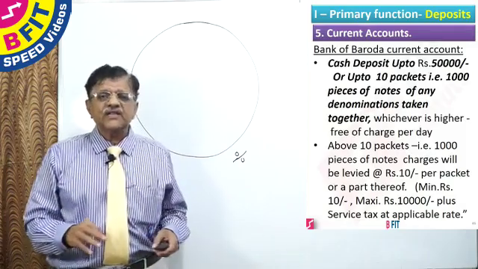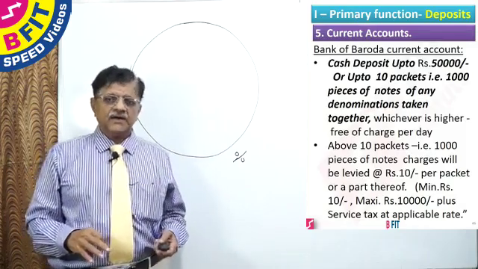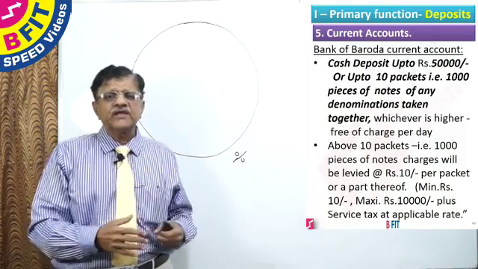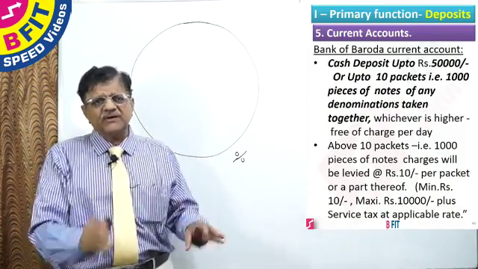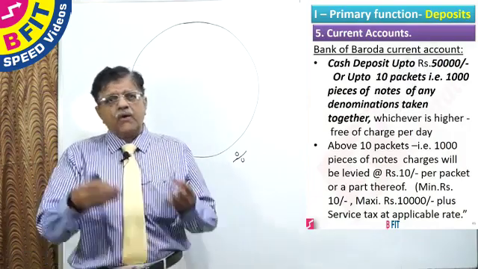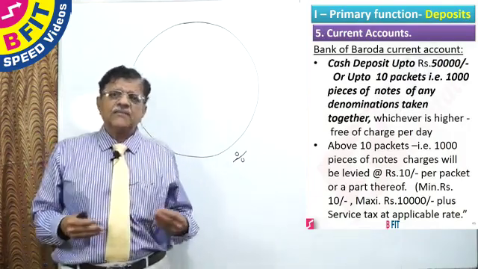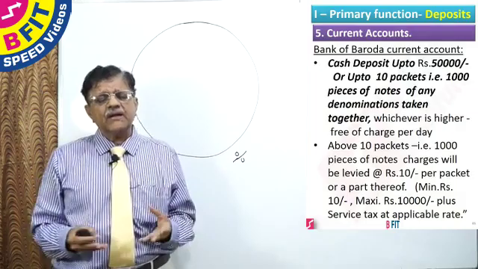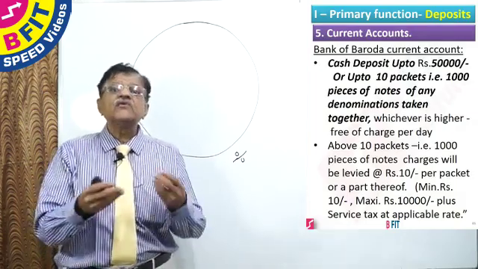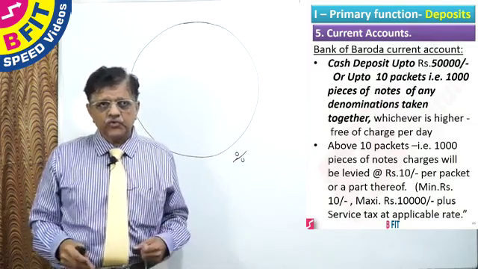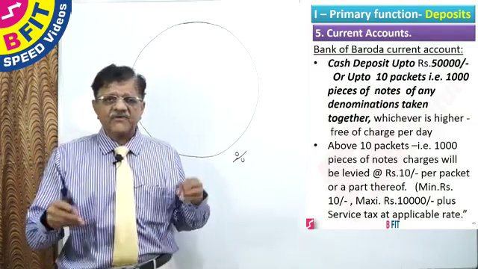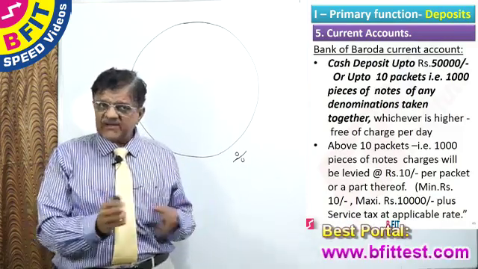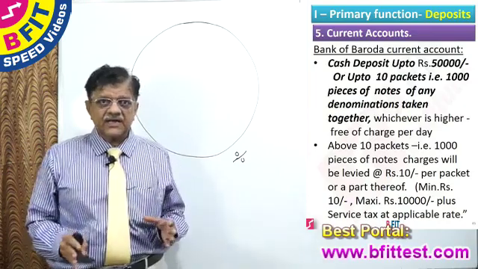And also we have seen the various restrictions put up by the various banks. Even though theoretically, in the good old times, about 15-20 years back, there was no restriction. Current account means you open a current account, you deposit any amount, you withdraw any amount, there was no restriction. Over a period, banks have seen some uneconomical, unviable accounts which were a big headache for the bank, not producing any income but causing a lot of headache. So they had to weed those out because it is unviable from the bank's point of view. Therefore they have brought in some restrictions in the form of cash deposits and others. Also, the minimum average balance differs hugely between private sector banks and public sector banks. That also you should take into account.